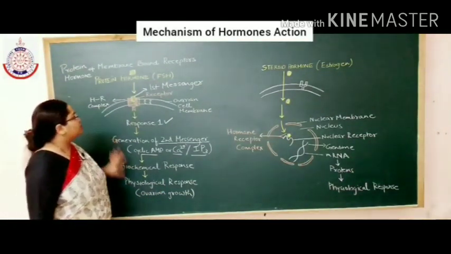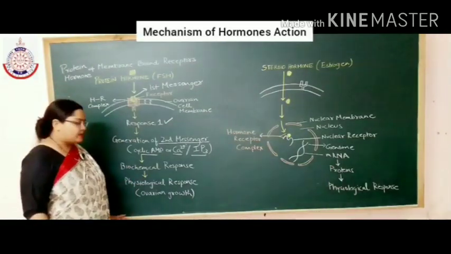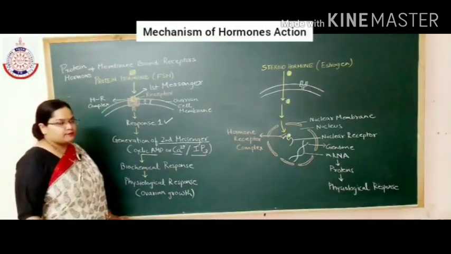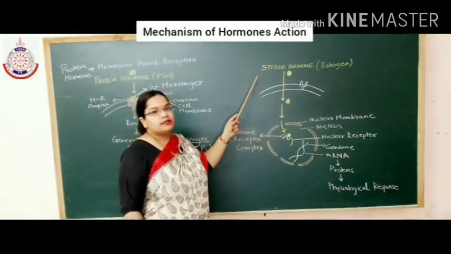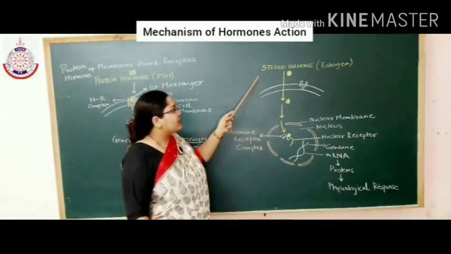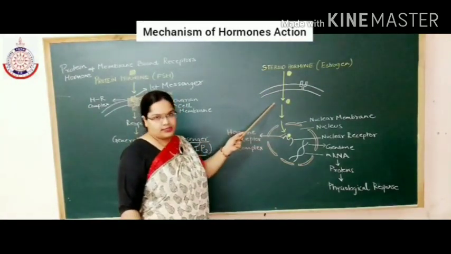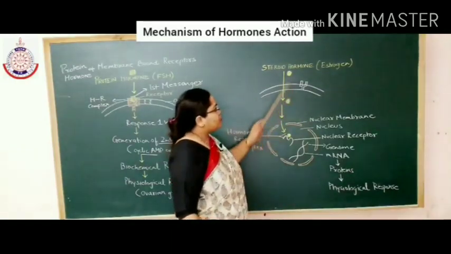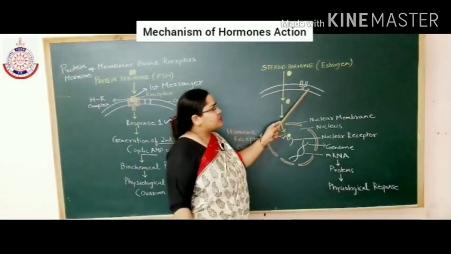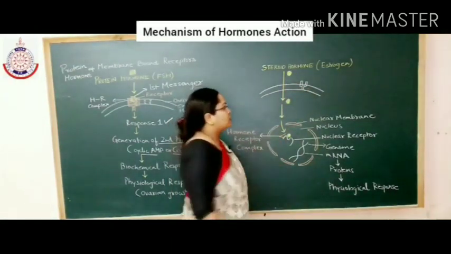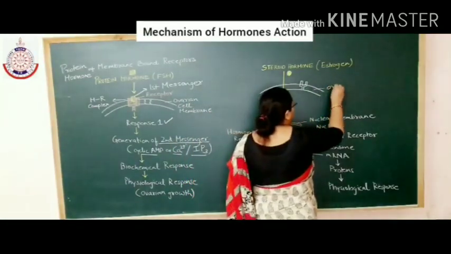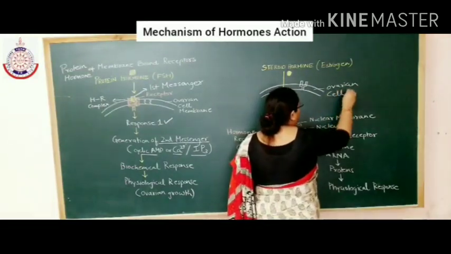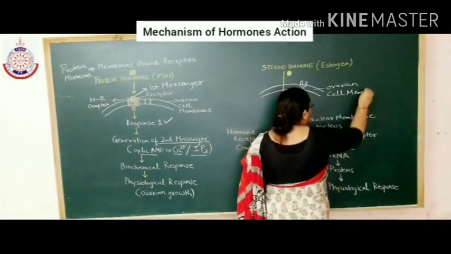I hope the mechanism of protein hormone is clear to everyone. We discussed earlier that steroid hormones can directly enter into the cell. These steroid hormones don't bind with the receptors present on the cell membrane. Now this is also the ovarian cell membrane.